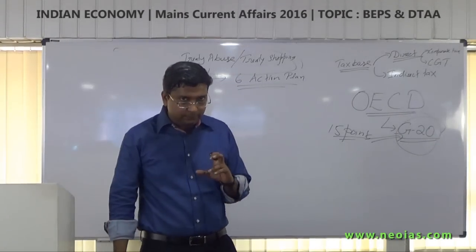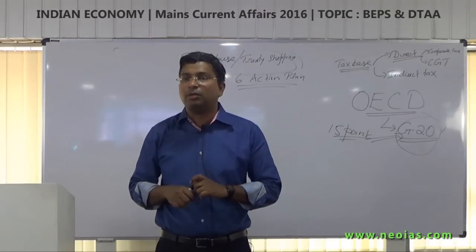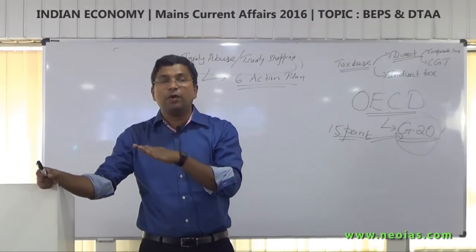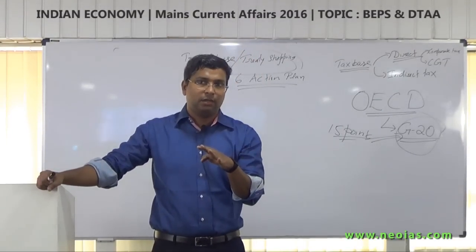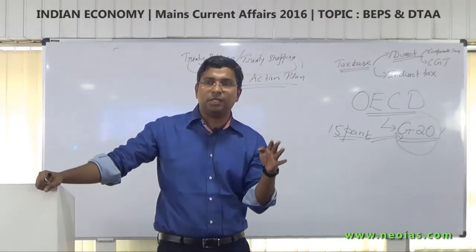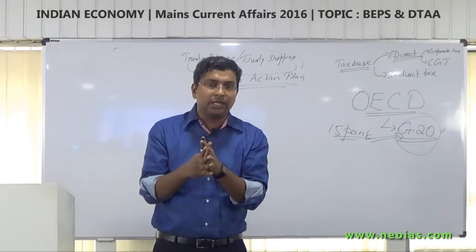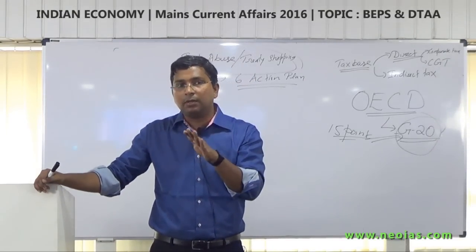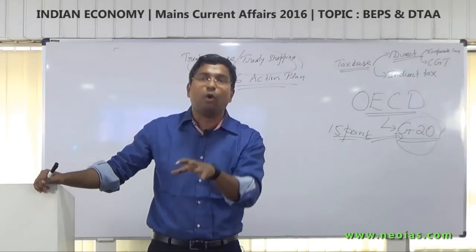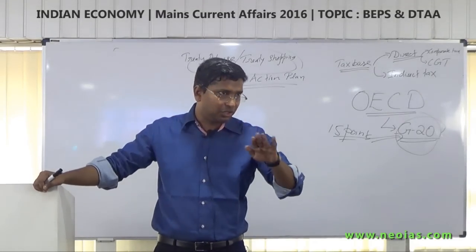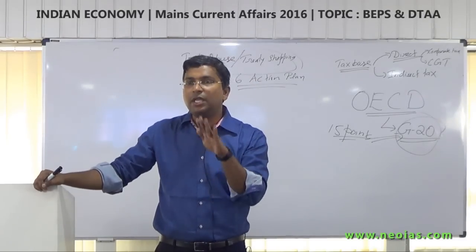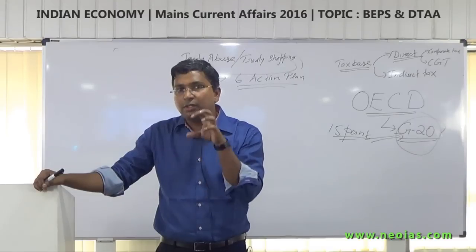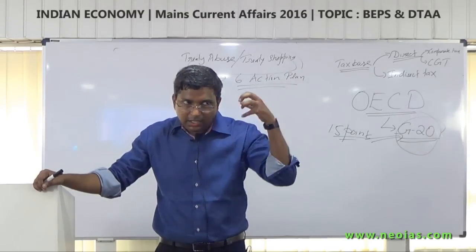Now what this action plan talks about is, it is telling all the member countries, or especially the G20 countries, whenever you go for a treaty, especially this double taxation avoidance treaty, ensure that when you sign the treaty itself, tell the other country that tax avoidance by multinational companies should be avoided. It should be explicitly mentioned as a first step. Second step, it needs to ensure some test is being conducted, to ensure that the inflows from these countries are genuine.